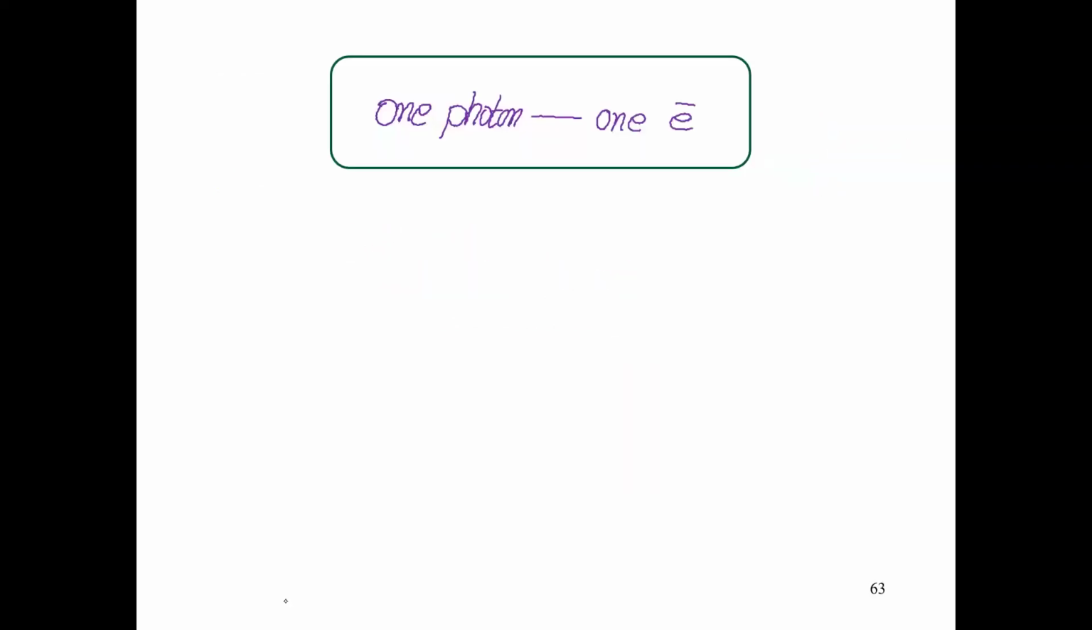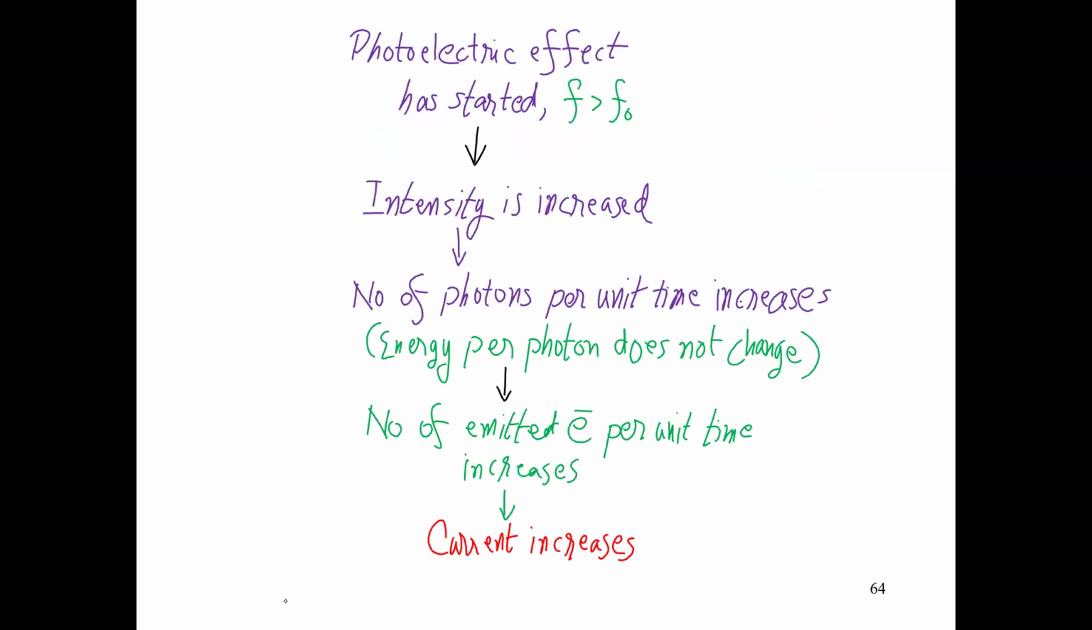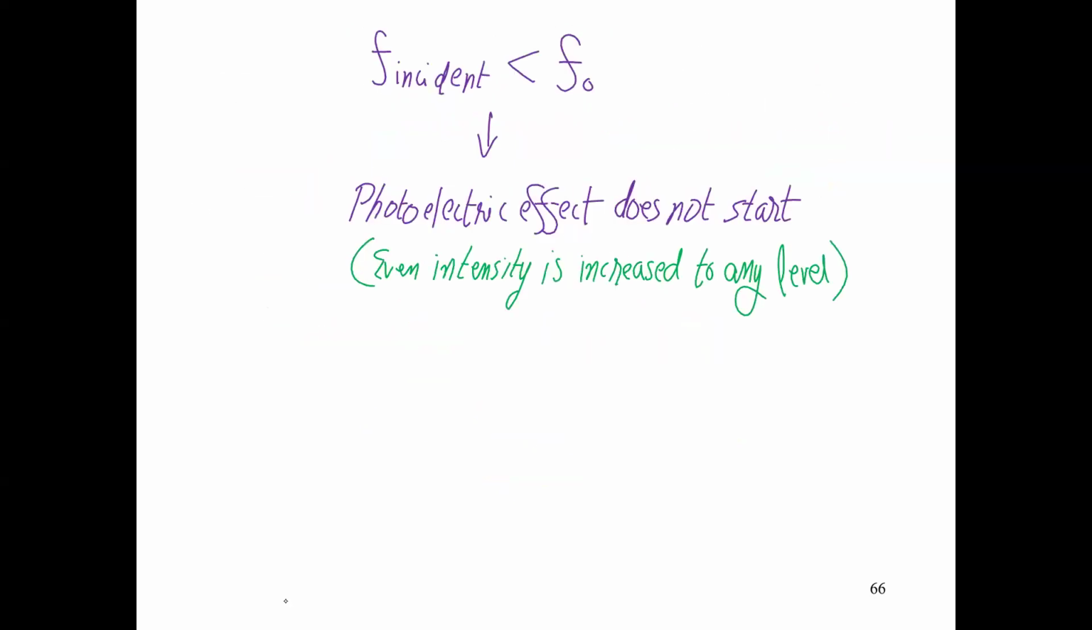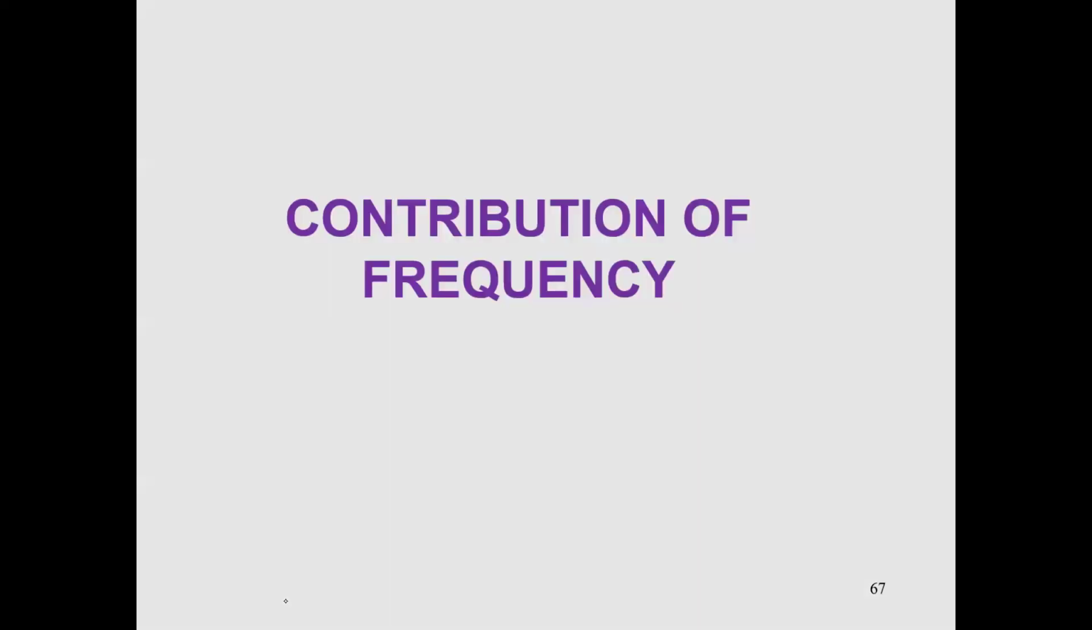So look at this. If you increase intensity, you will get more photons with the same energy. Remember, one photon can eject only one electron. That is why if the frequency exceeds the threshold, photoelectric effect will start. If you increase the intensity, you will get more current. If the incident frequency is less than threshold, no photoelectric effect will occur.